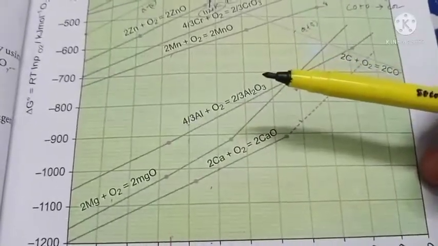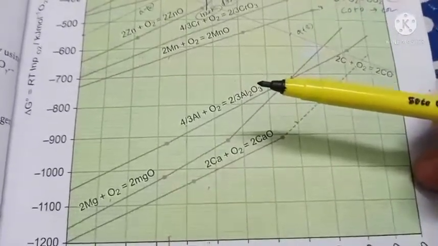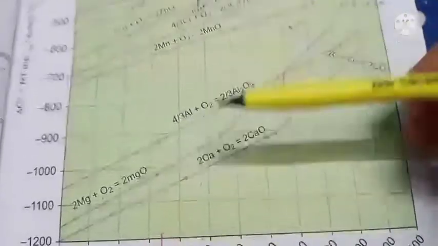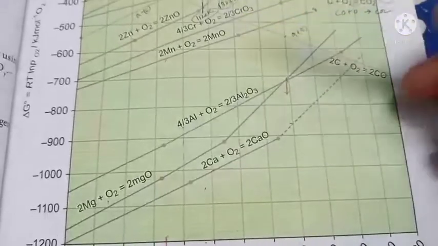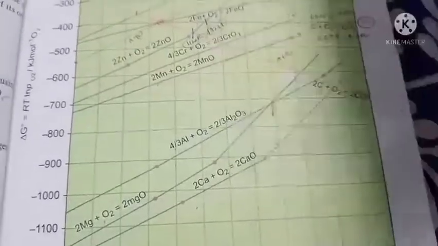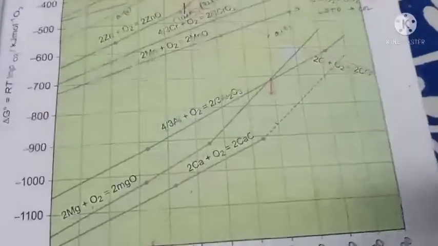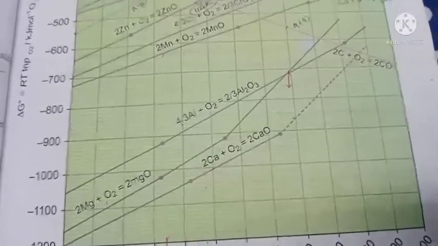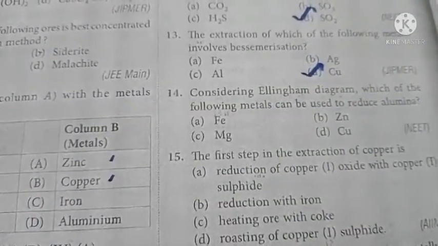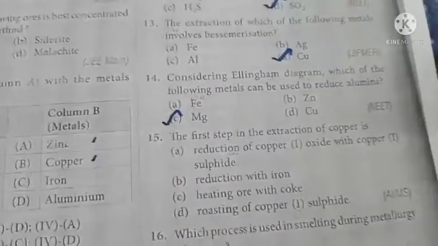The other options, iron, zinc and copper, are lying above aluminium in the series, so they cannot be used as a reducing agent for alumina. So the answer is magnesium. The concept is that the metal which is lying below in the Ellingham diagram can act as a better reducing agent for the metal oxide which is lying above. So the answer for question number 14 is magnesium, a very good reducing agent for reducing alumina.